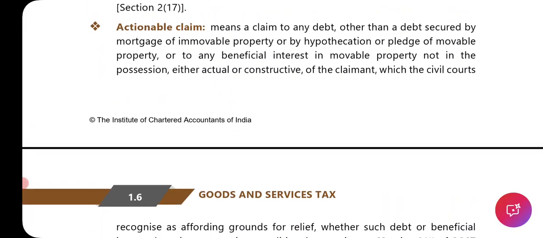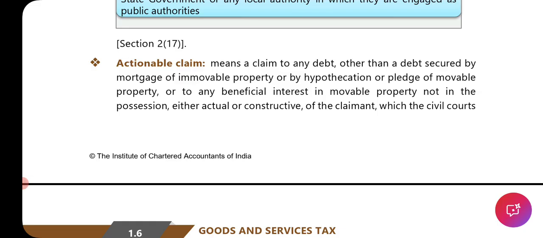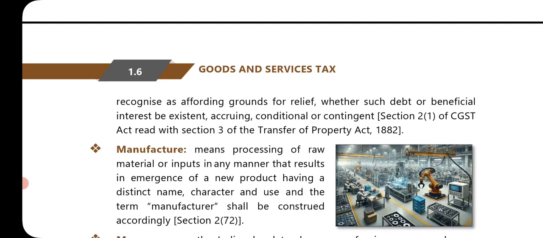Business actionable claim is given here, see. It means a claim to any debt other than a debt secured by mortgage of immovable property or by hypothecation or pledge of movable property, or to any beneficial interest in movable property not in the possession, either actual or constructive, of the claimant, which the civil courts recognize as affording ground for relief, whether such debt or beneficial interest be existent, accruing, conditional or contingent.